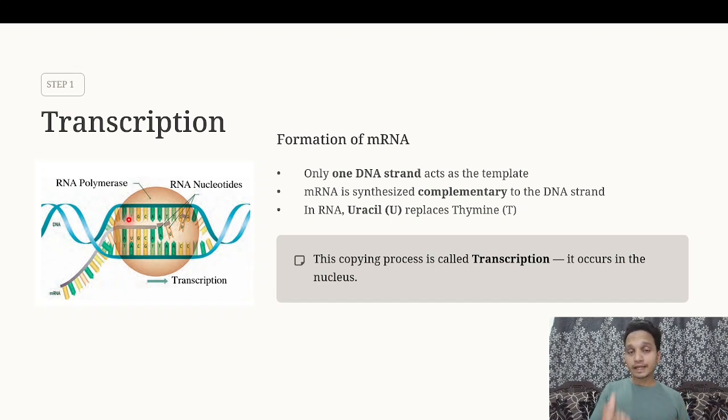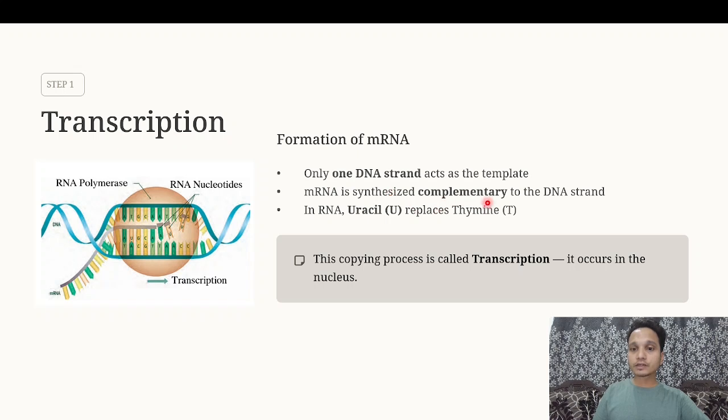And even if a single nucleotide base is changed, it's called a mutation. It will lead to certain diseases, and some faulty proteins may get produced. So we cannot take chances here. We have to know which strand is acting as a template strand. So here you can clearly see the strand which is beneath, that is acting as a template strand. This other strand over here cannot act as a template strand for this protein. The whole protein structure will get distorted. It will get disturbed by the changed sequence of it.